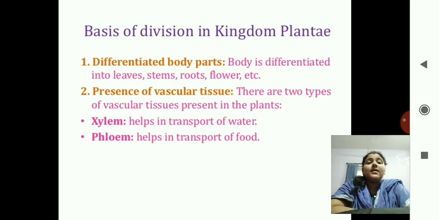Xylem again is a Greek word, that is xylon, meaning wood, and phloem is again a Greek word, that is phloios, meaning bark. So xylem helps in transport of water and phloem helps in transport of food. Whichever you feel easier you can remember, but I think phloem will be easier to remember, like F and F: phloem for food. If you remember this, it is easy to remember that xylem is for water.